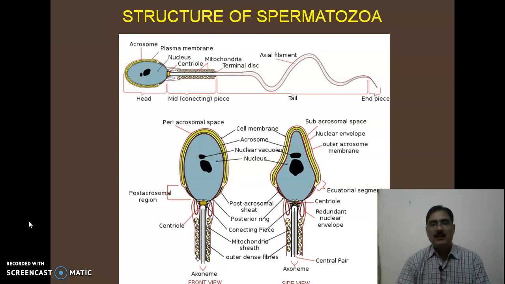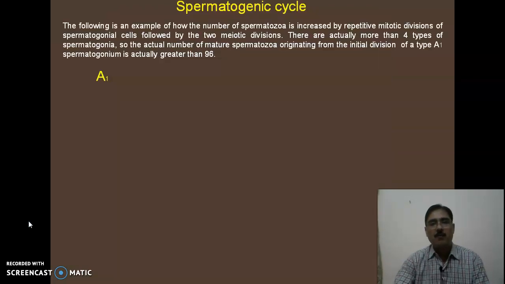As far as the tail region is concerned, it has an axial filament in which the microtubules, or microfibers, are arranged in a 9+2 arrangement, as we have seen in the structure of a cilium or a flagellum. So structurally the tail of a sperm is similar to the structure of a flagellum.